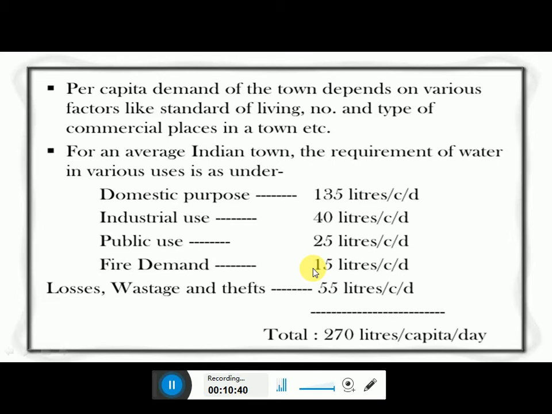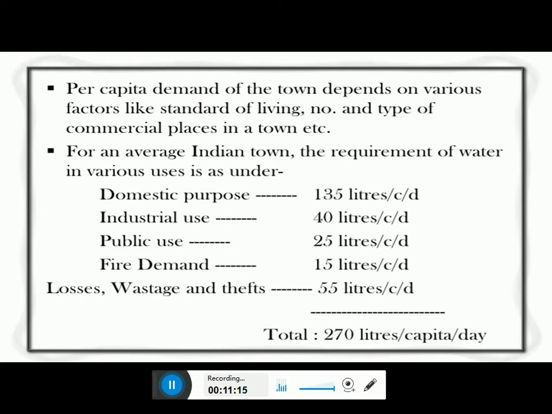Here the per capita demand of the town depends on the standard of living and the number or type of commercial places in a town. For an average Indian town, the requirement of water in various uses is as under. For domestic purpose, it is 135 liters per person per day. For industrial use, you can take it as 40 liters. For public use, 25. Fire demand, 15 liters. Losses, wastage and thefts, then it is 55 liters.